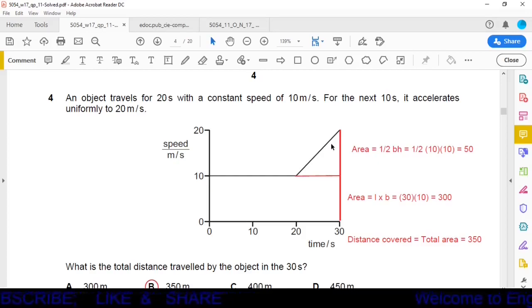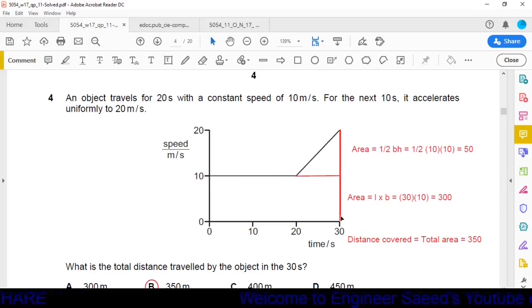Okay, what is asked here? What is the total distance traveled by the object in 30 seconds? In this 30-second time interval, what is the distance covered? We have to find out. Here we have plotted a graph in between time and speed. So the distance covered will be area under the curve. Area under the curve means the area that is under this line will be the distance covered by the object.